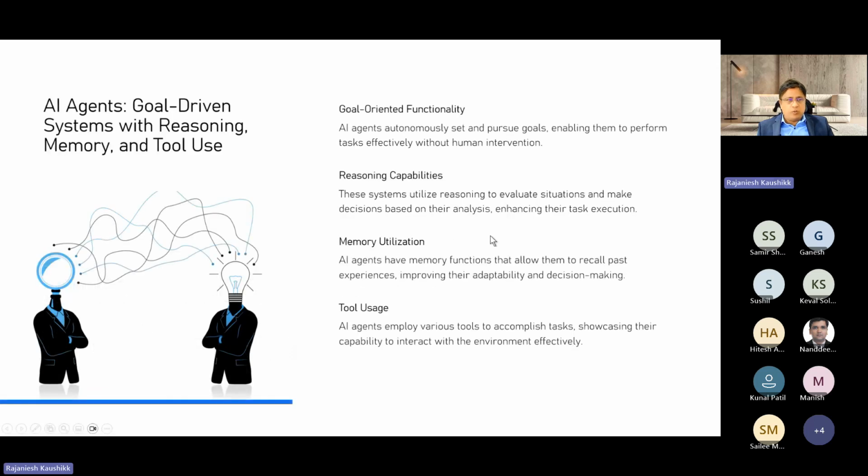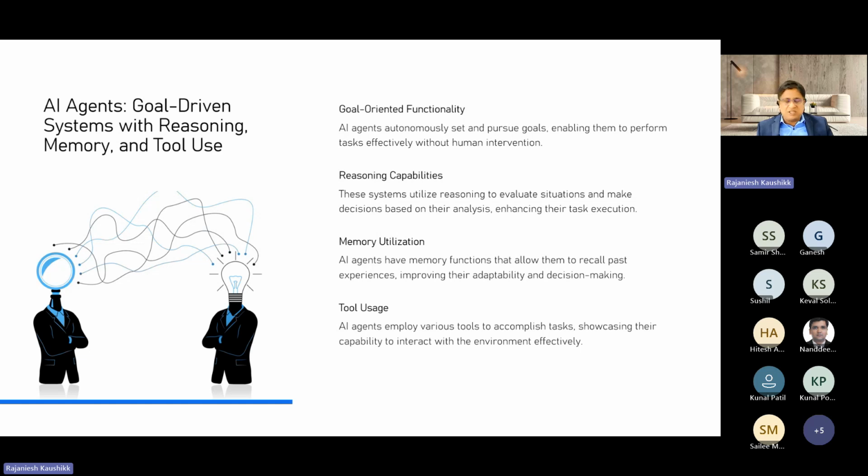Now, what are AI agents? Goal-driven systems which contain reasoning, memory, and tool use. We are at a moment where LLMs, memory, and tools have converged together, right? The synergy between all these systems enables the whole automation of the process.